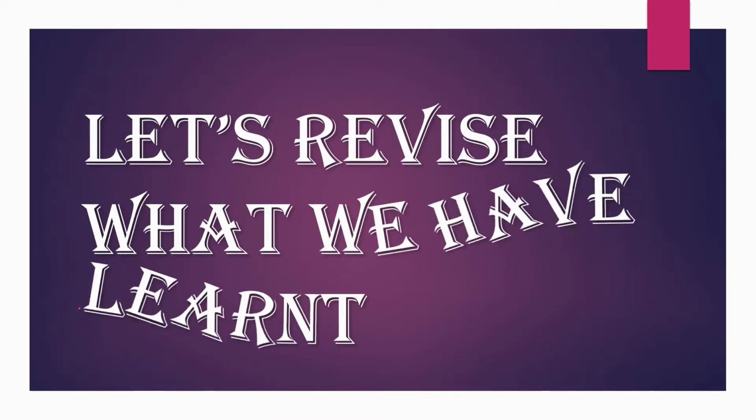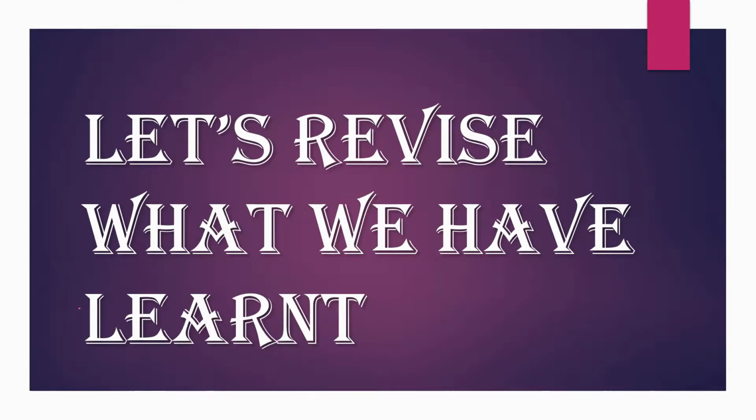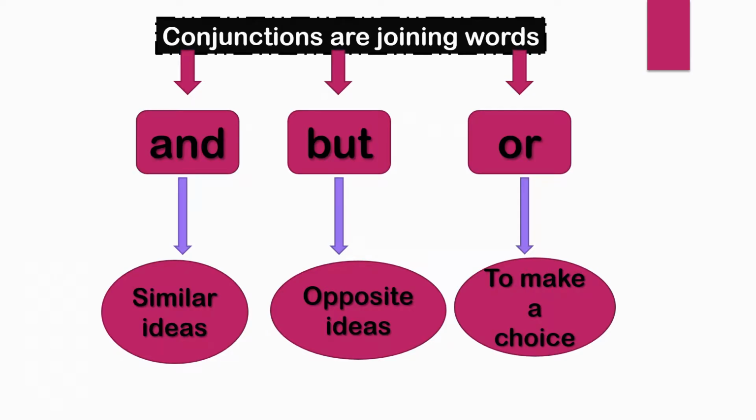Let us revise what we have learnt. Children, as you have all seen, conjunctions are joining words. The conjunction and is used to join similar ideas or add some more information. Next, the conjunction but is used for opposite ideas.